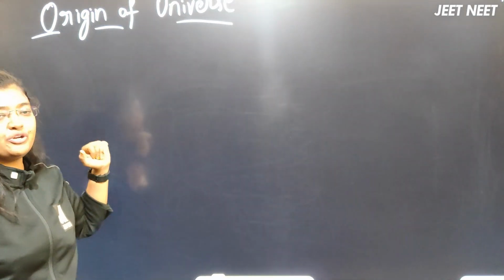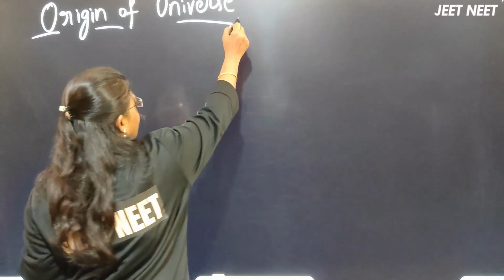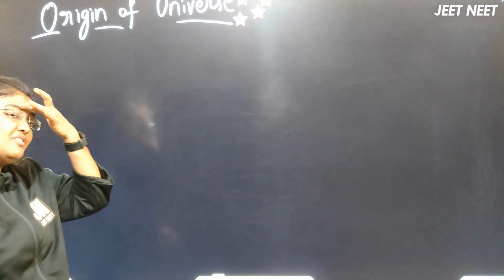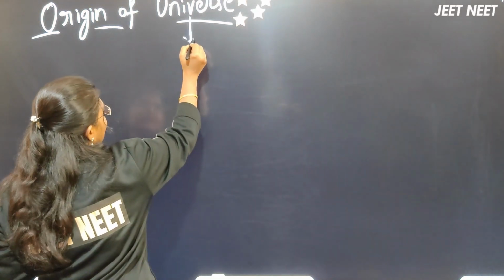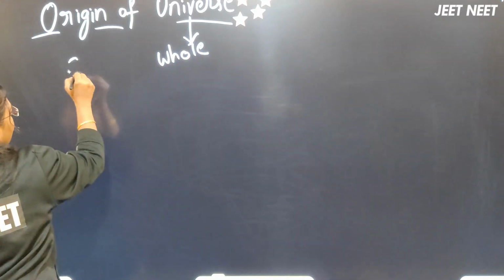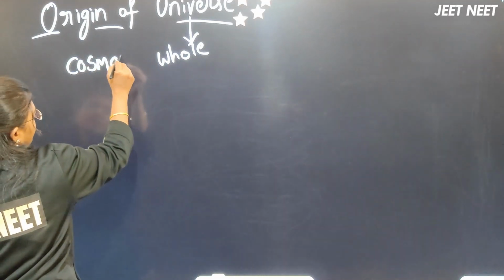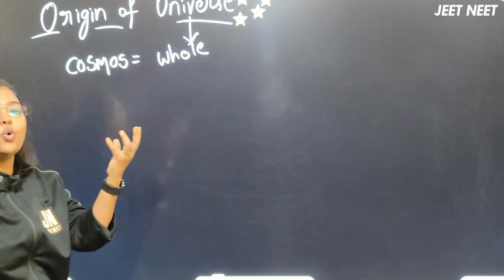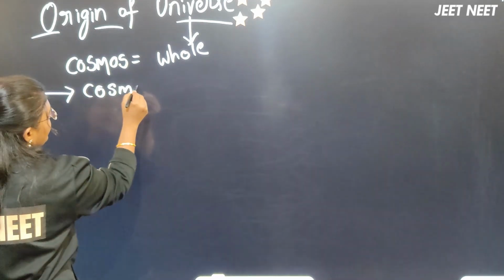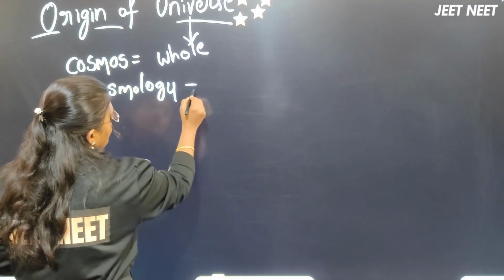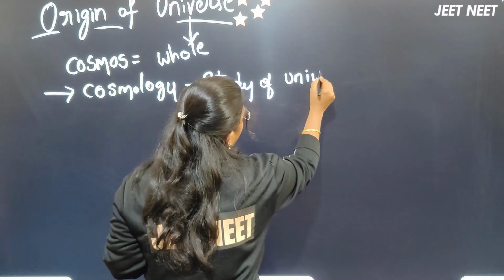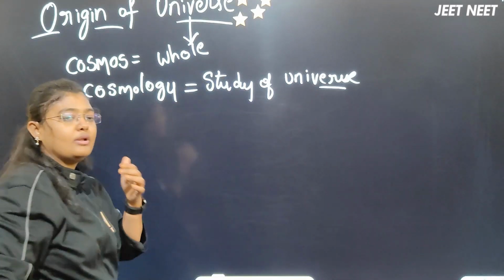Now I am going to discuss the origin of universe, which is a very, very important topic. So now I'll start with how the origin of universe happened. The word universe itself means a whole, right? Actually, we can say the universe is nothing but cosmos. Cosmos is nothing but the whole world here. The study of universe, we will call it cosmology. Cosmology is nothing but the study of universe.